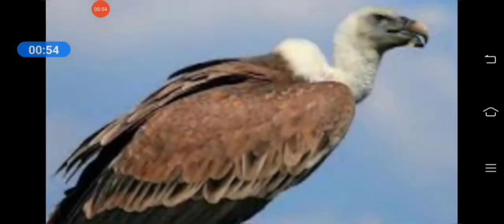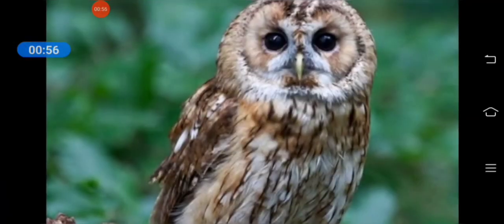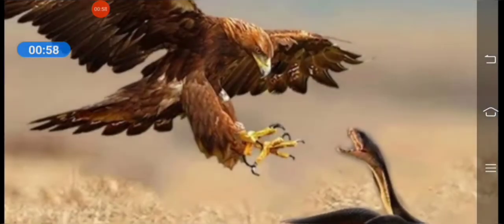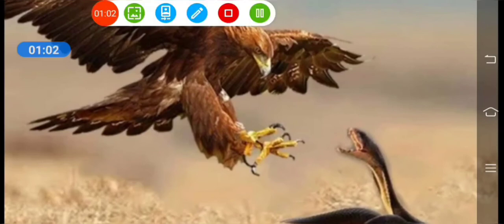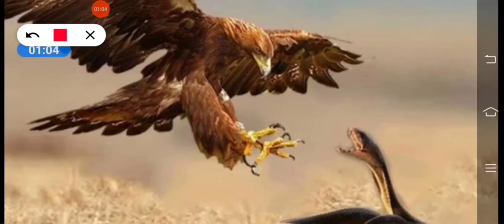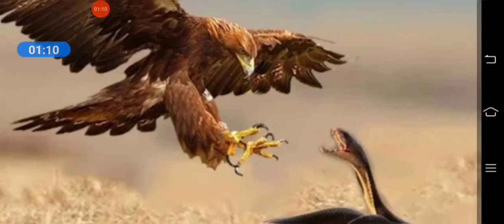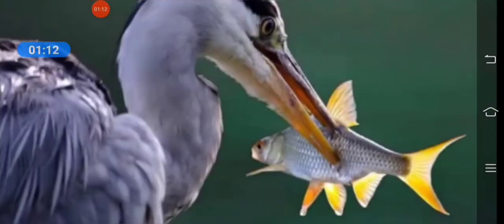Eagles, vultures and owls kill small animals like snakes. They have a strong, sharp and hooked beak to tear up the flesh. Now this is a picture of a heron.